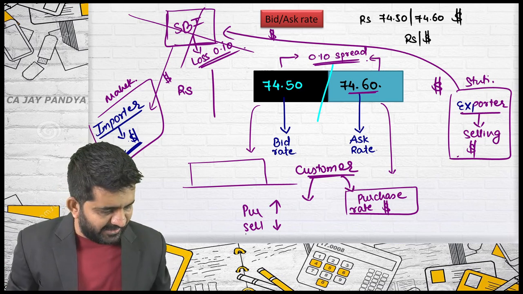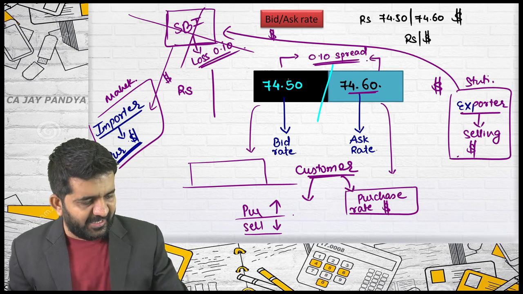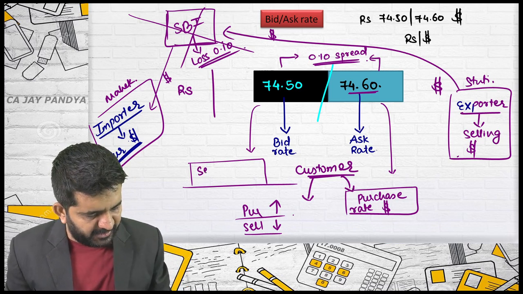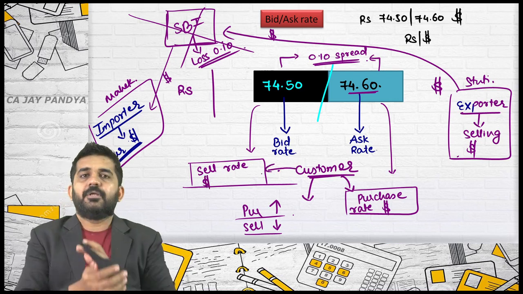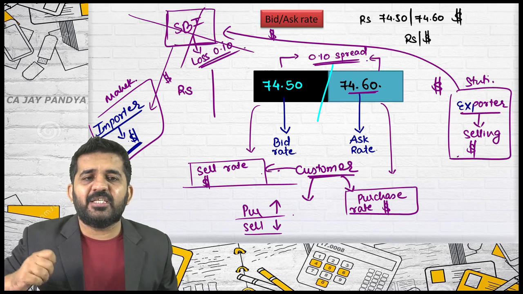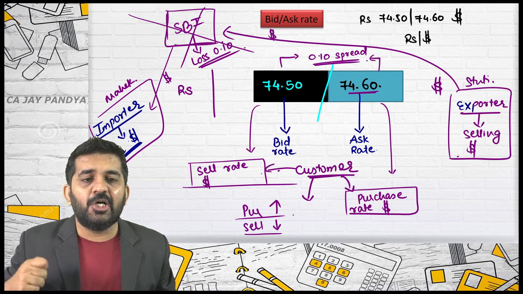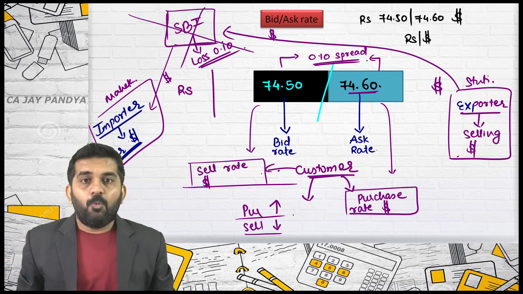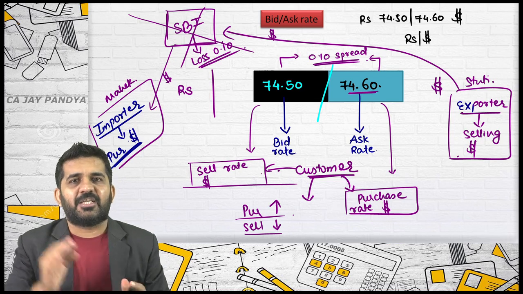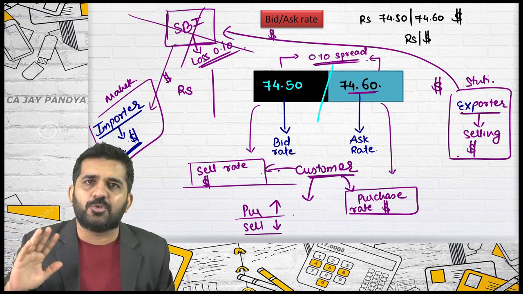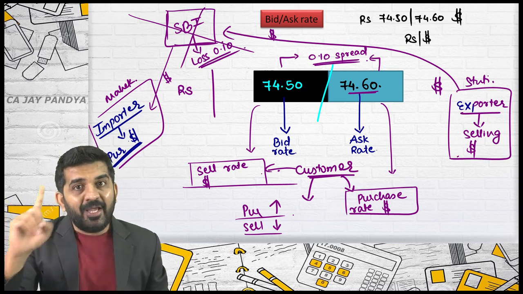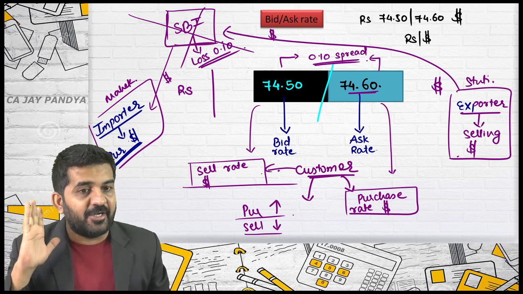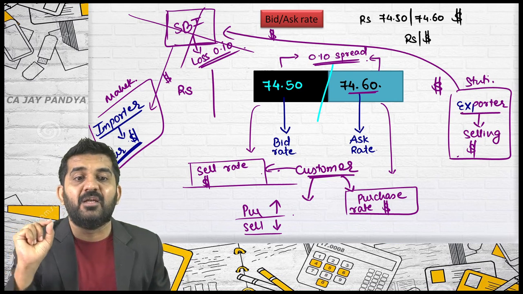And the customer can sell at a lower rate, that is 74.50. This is the sell rate of dollar, for the customer. You purchase at a higher rate, sell at a lower rate. Why was the answer incorrect? In 100% of classes, those who have not done forex before get this answer wrong. Why is it incorrect? Because of the name.